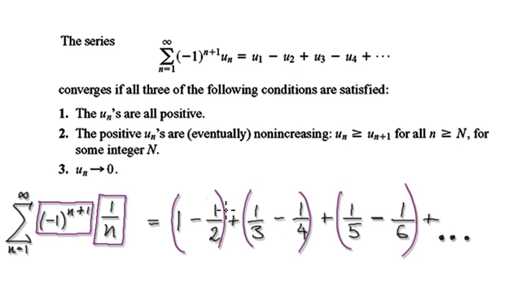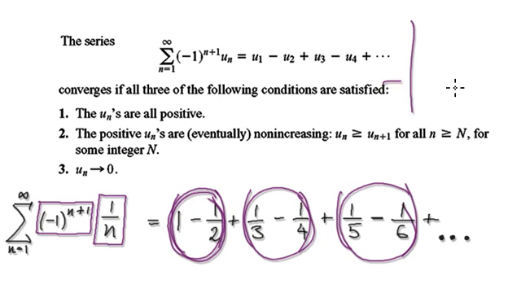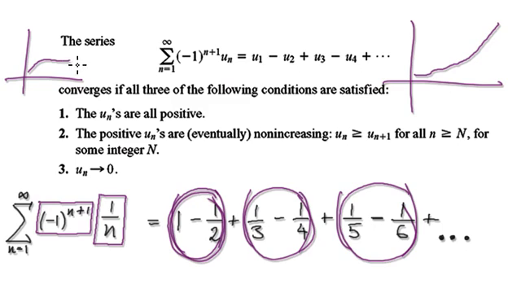Now, by viewing the series as this, it tells us that you're adding a positive amount, you're adding a positive amount, you're adding a positive amount. It tells us that it's going to keep on climbing. It's going to be non-decreasing. The reason why we say non-decreasing is because it could be like this. It could stay the same, and then grow, stay the same, and grow. But the point is it will never go down.